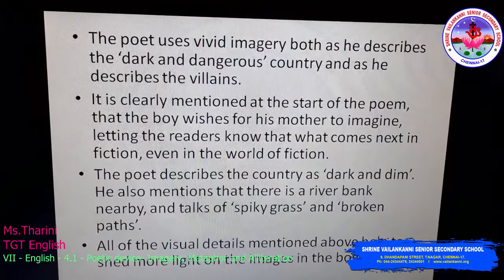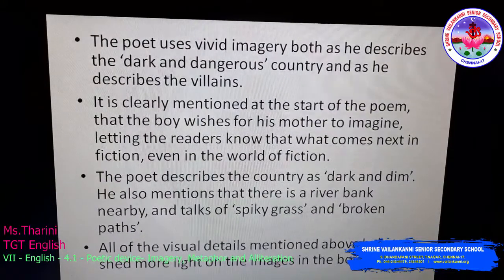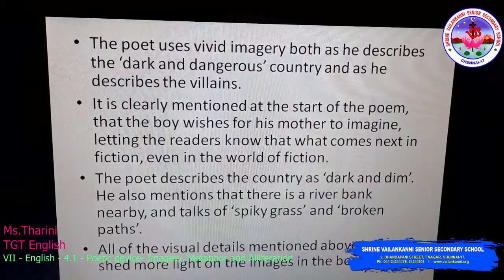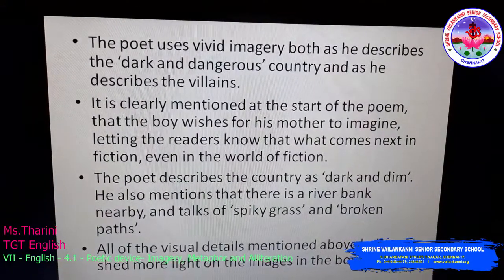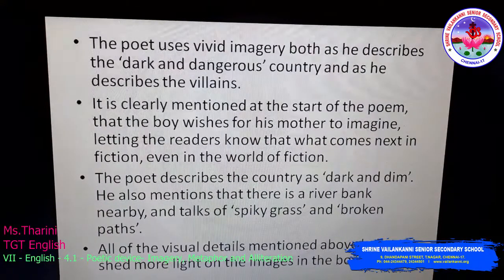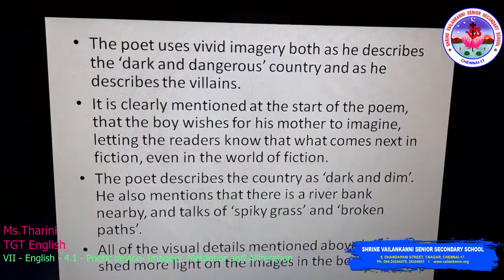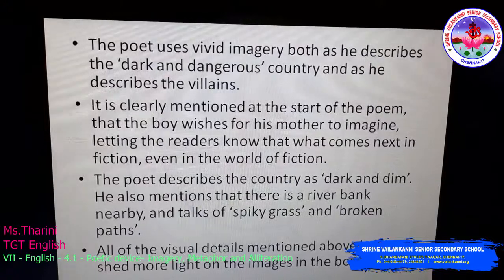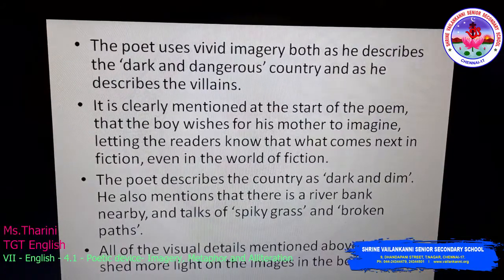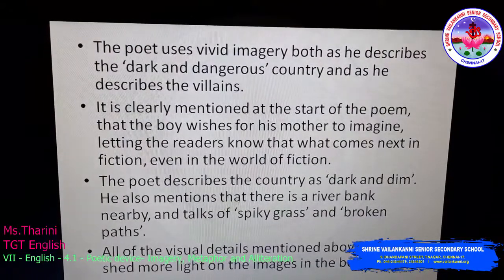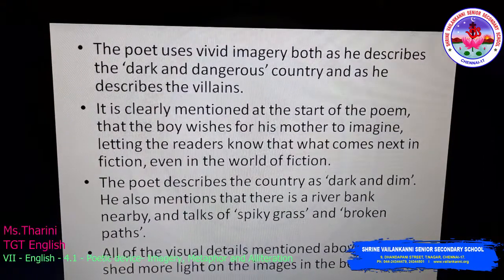It is clearly mentioned at the start of the poem that the boy wishes for his mother to imagine, letting the readers know that what comes next is in the world of fiction. Yes, so imagery is not only for the poet but also for the readers who are reading the poem.